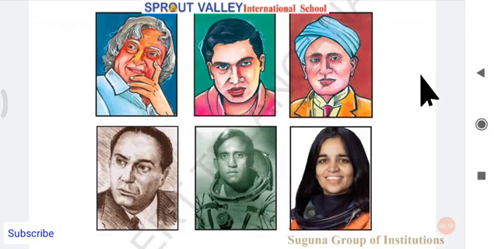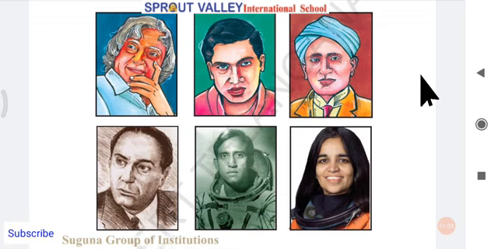Many people in many other countries have done far better than these people seen on the screen now, but all these scientists and important people belong to India. It is just like a small quiz for you all. Please find out the names of the 6 people displayed on your screen, and know a little bit about them, because we might even get some general knowledge or current affairs questions in your examinations based on them.